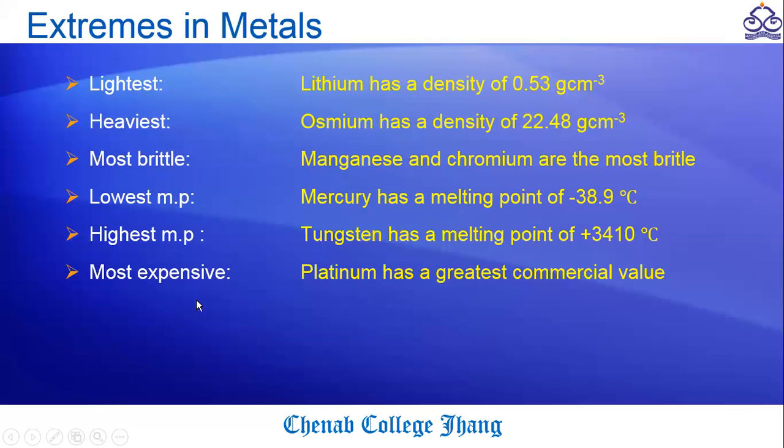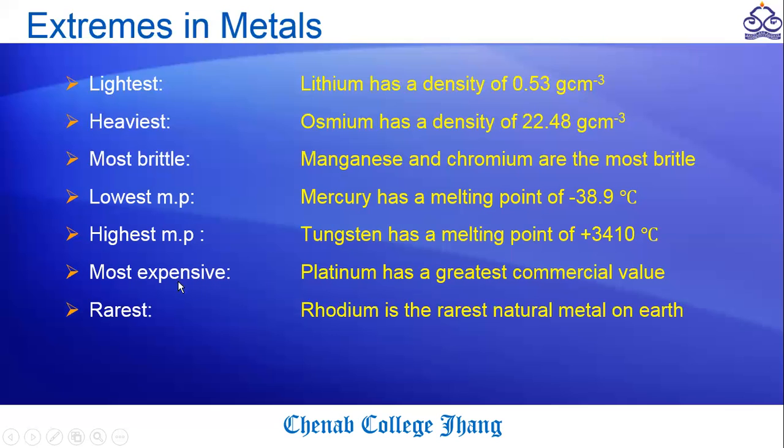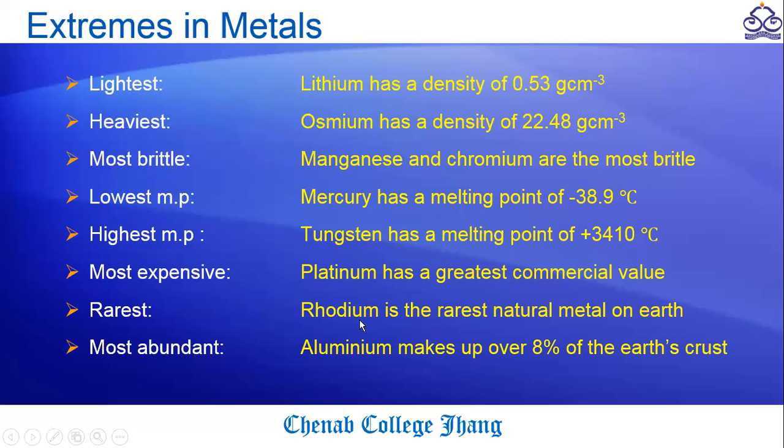The most valuable or expensive metal is platinum, and the rarest metal that is actually present in nature is rhodium. The most abundant metal is aluminium, making up over 8% of the earth's crust.